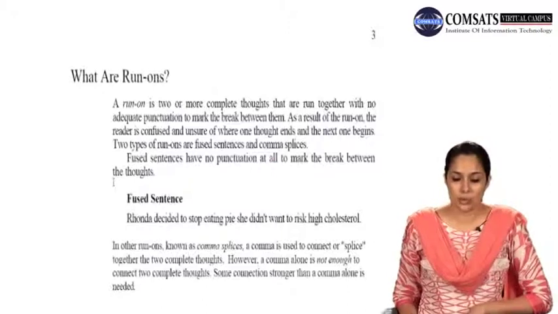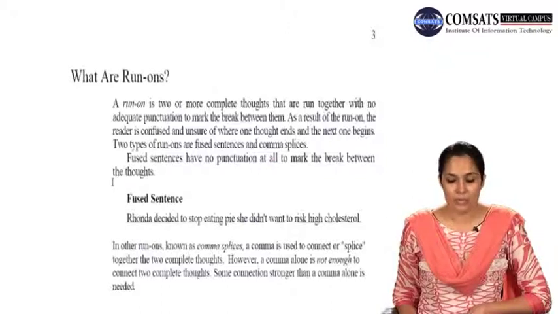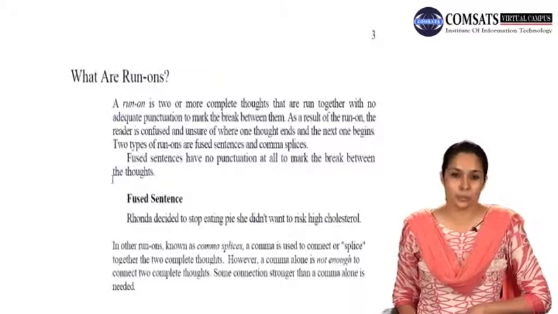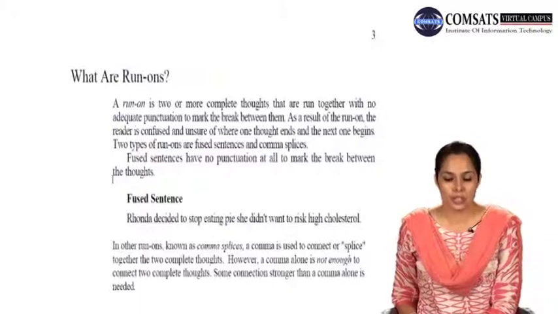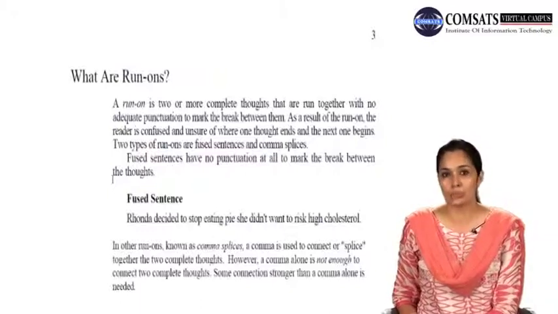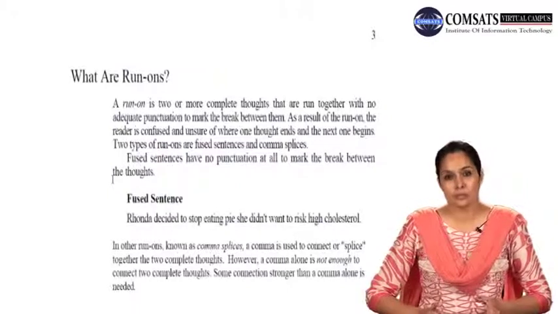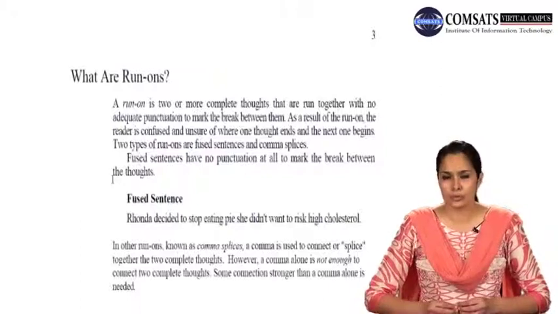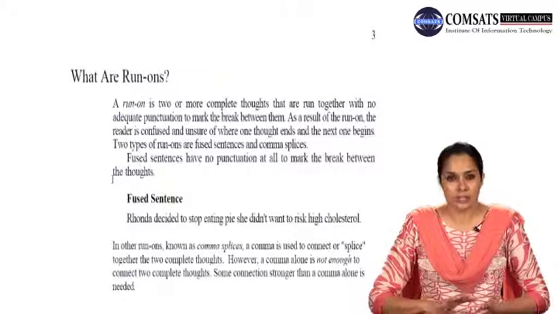A run-on is 2 or more complete thoughts that are run together with no adequate punctuation to mark the break between them. As a result of the run-on, the reader is confused and unsure of where one thought ends and the next one begins. Now, run-on sentences are very, very easy to identify. The most important thing about run-on sentences is that they are 2 or more complete sentences that are just fused or put together without any connecting punctuation mark or a coordinating conjunction or anything that would make them appear as a logical connection. So it is like reading 2 separate sentences.